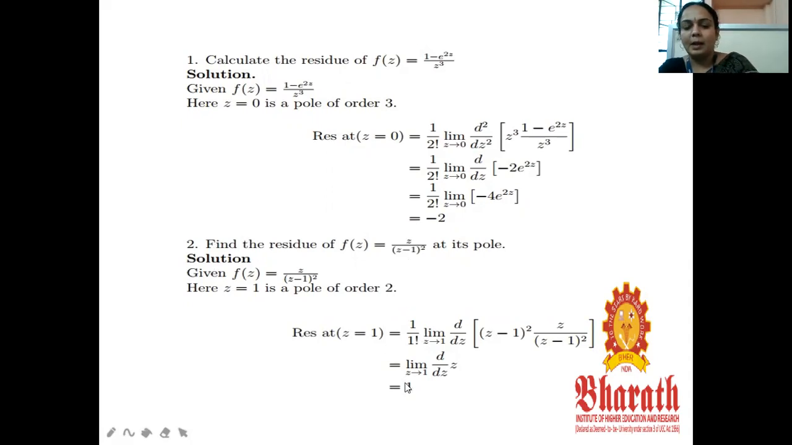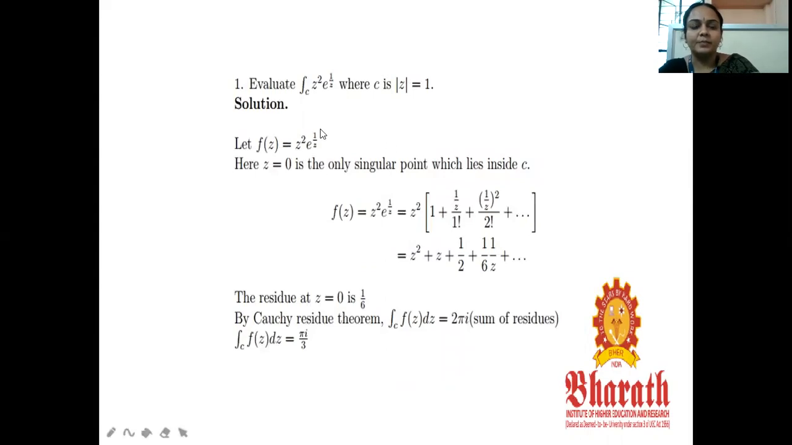Here, 1 by (m minus 1) factorial, limit z tending to a, d power (m minus 1) by dz power (m minus 1), (z minus a) whole power m into f of z. Here (z minus 1) the whole square, f of z is z by (z minus 1) the whole square. The two things will be cancelled. We are having only z. Now 1 by 1 factorial is 1, limit z tending to 1, d by dz of z, that is equal to 1. So when the pole z equal to 1 is of order 2, the corresponding residue is 1.